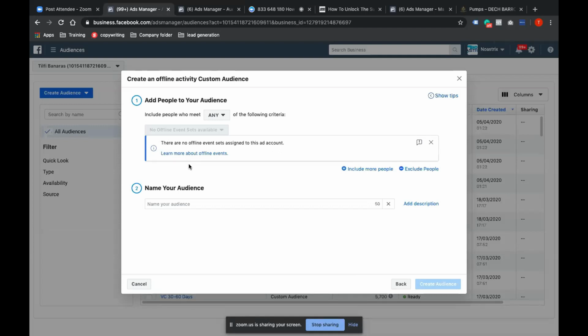And also remember, whenever we are running any ad and we want to sync it with an offline event, if it is already set up, we need to attach that offline event with the ad account. Then only the proper tracking works.